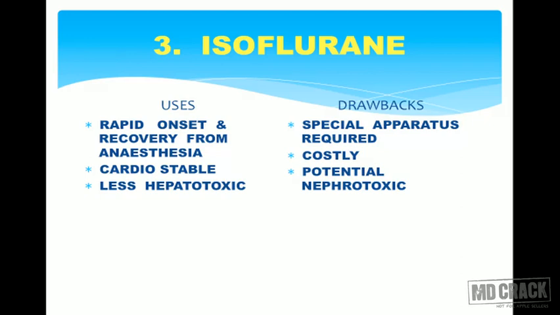Drawbacks: the main drawback of using isoflurane is it requires a special apparatus to deliver isoflurane. It is very costly and potential for nephrotoxicity is very high. Hence, isoflurane should be very cautiously used in patients suffering from renal failure. It can be readily used in patients with cardiac ailments, but if the patient is having some renal problem and is suffering from renal ailments, you should not use isoflurane because it has got potential for nephrotoxicity.